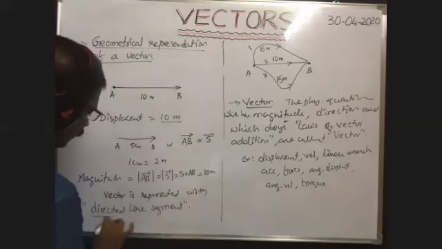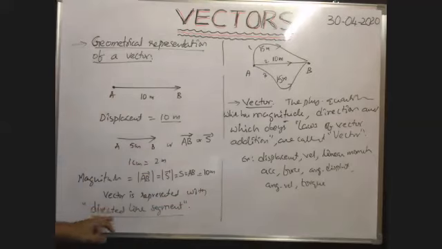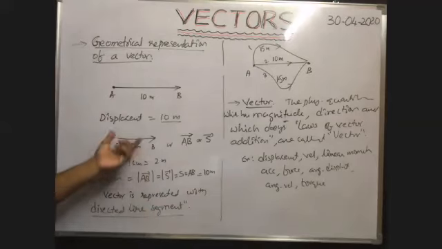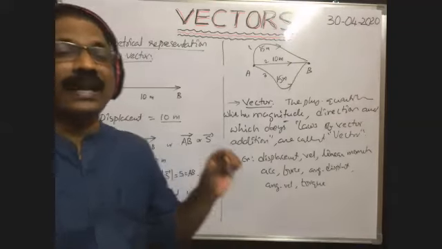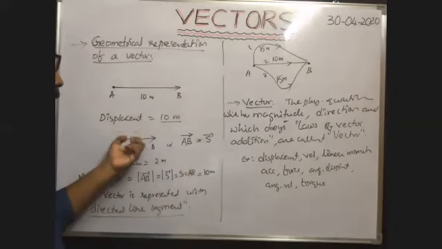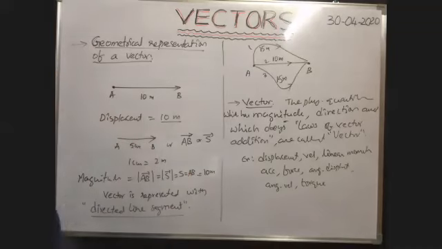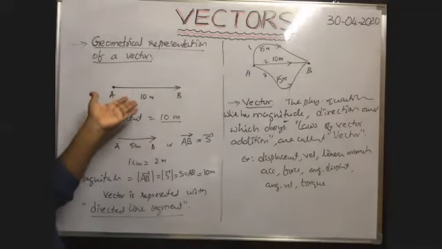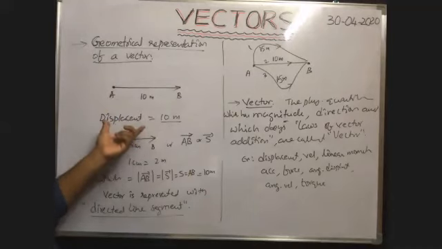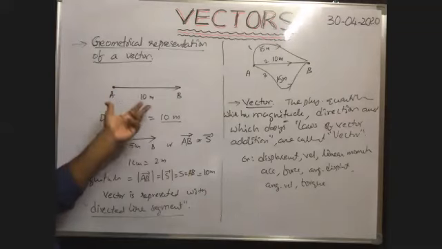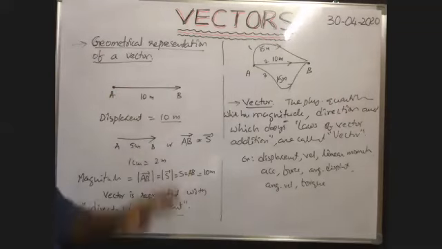So any vector is represented with a directed line segment. That means it is a line having direction also. It represents the direction also. That's why it is called the directed line segment. Any vector is represented with a directed line segment whose length, that means length of this arrow mark, is proportional to the magnitude of that vector. In this case, it is the displacement. That's why the length of the directed line segment is proportional to the magnitude of the given vector.